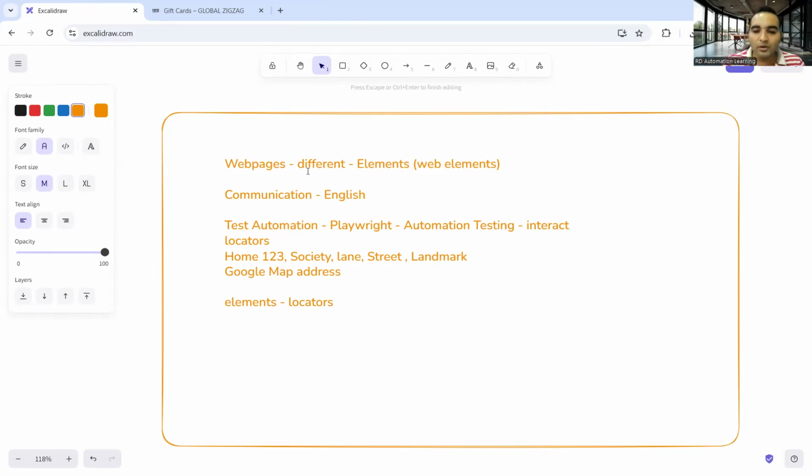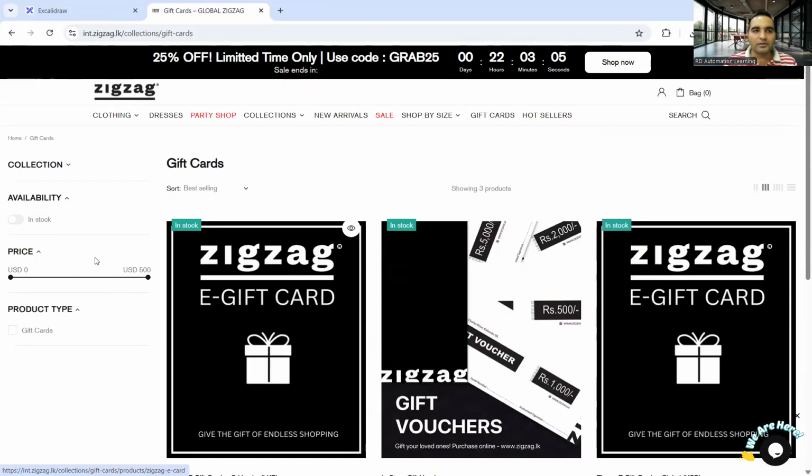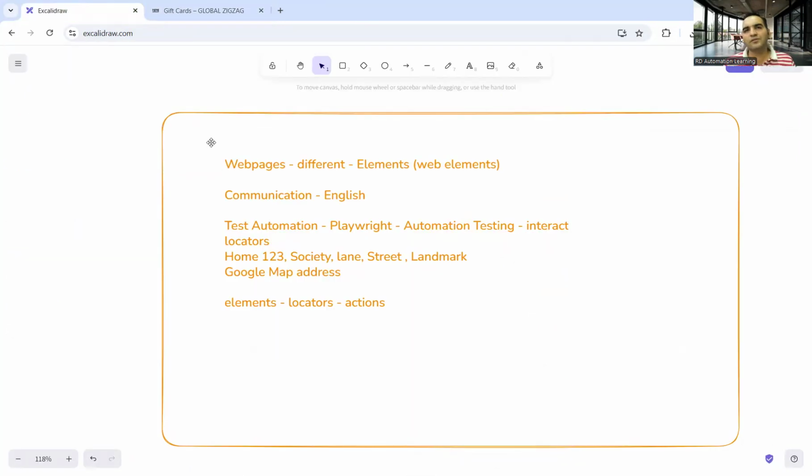Now we have to perform some actions using these locators. If it's a button, you'll perform a click action. If it's a text box, you'll perform set text, right? If it's a button like shop now, you'll click on it. If you want to get this text, you'll perform a get text operation. So you perform different actions based on the elements and their locators.